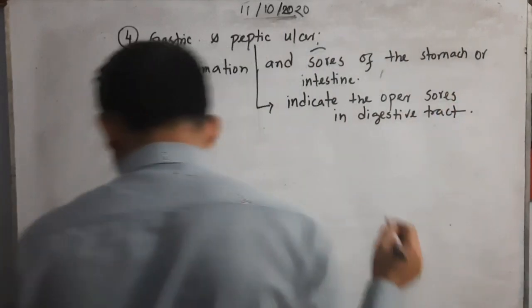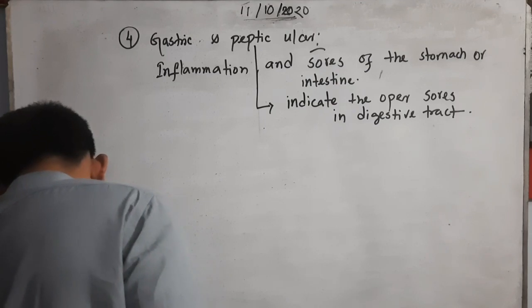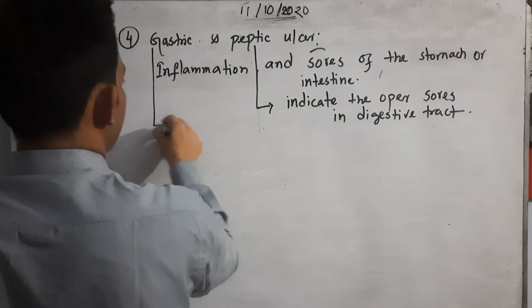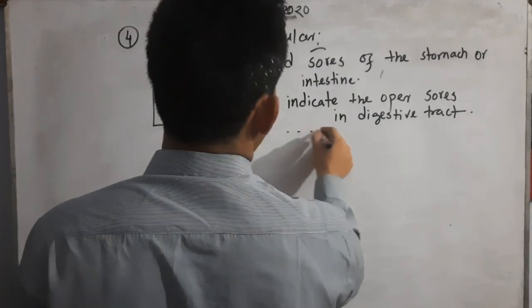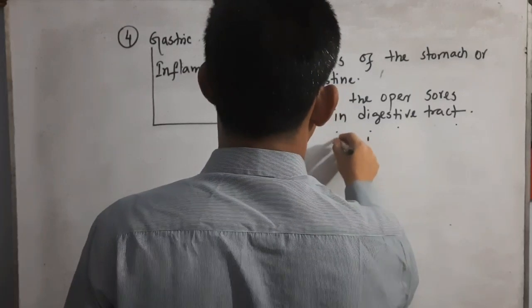This is what we have seen in the case of peptic ulcer, and it occurs in the stomach and digestive tract. You can also write that it indicates open sores in the stomach.